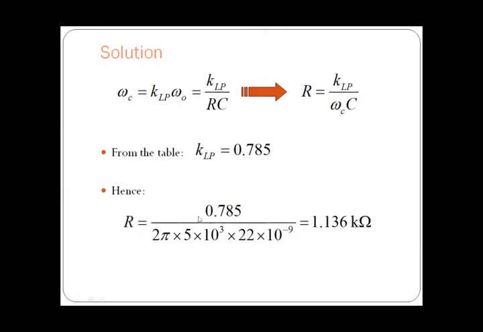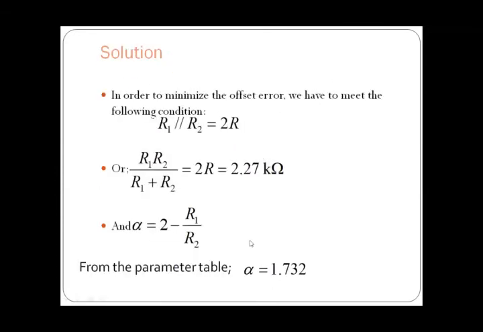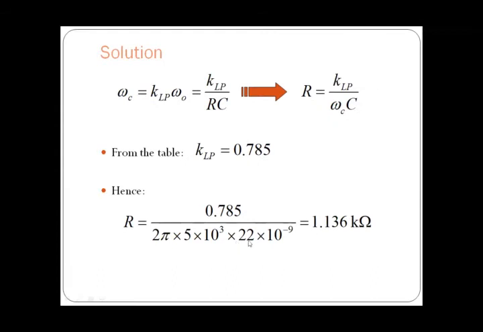Hence R is equal to 0.785 divided by 2 pi into the critical frequency, as given, Fc is equal to 5 kilohertz. So we substitute that here, 2 pi into Fc into the capacitance value, which is 22 nanofarads, that is 22 into 10 power minus 9. If we solve this, we get the R value, that is R is equal to 1.136 kilo ohms.